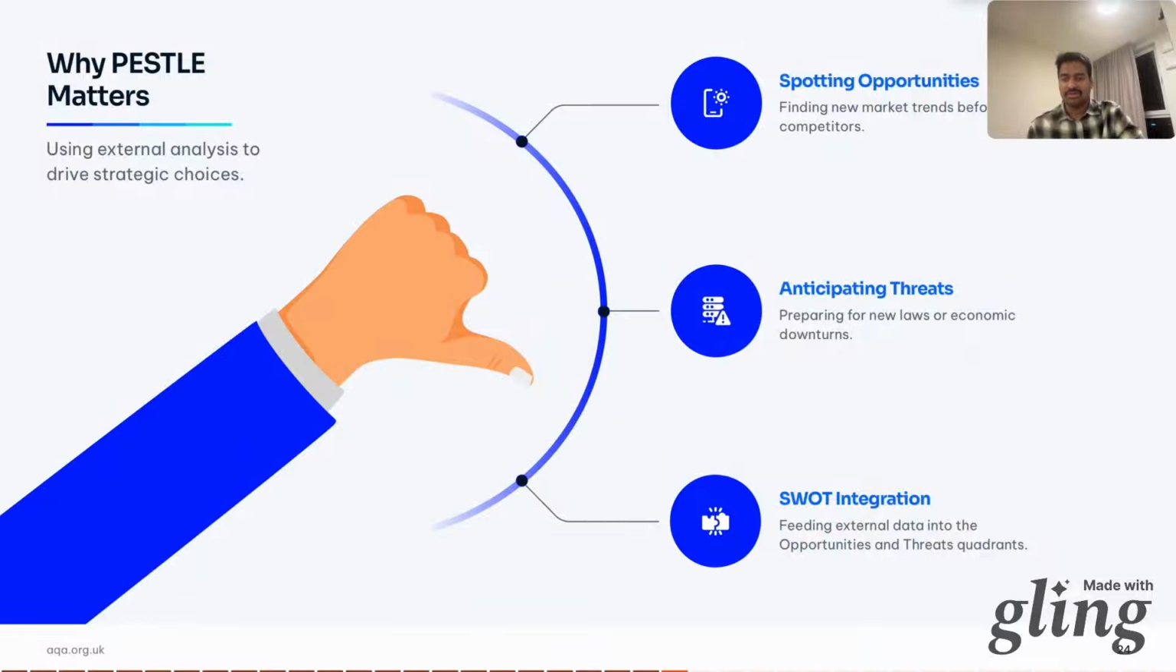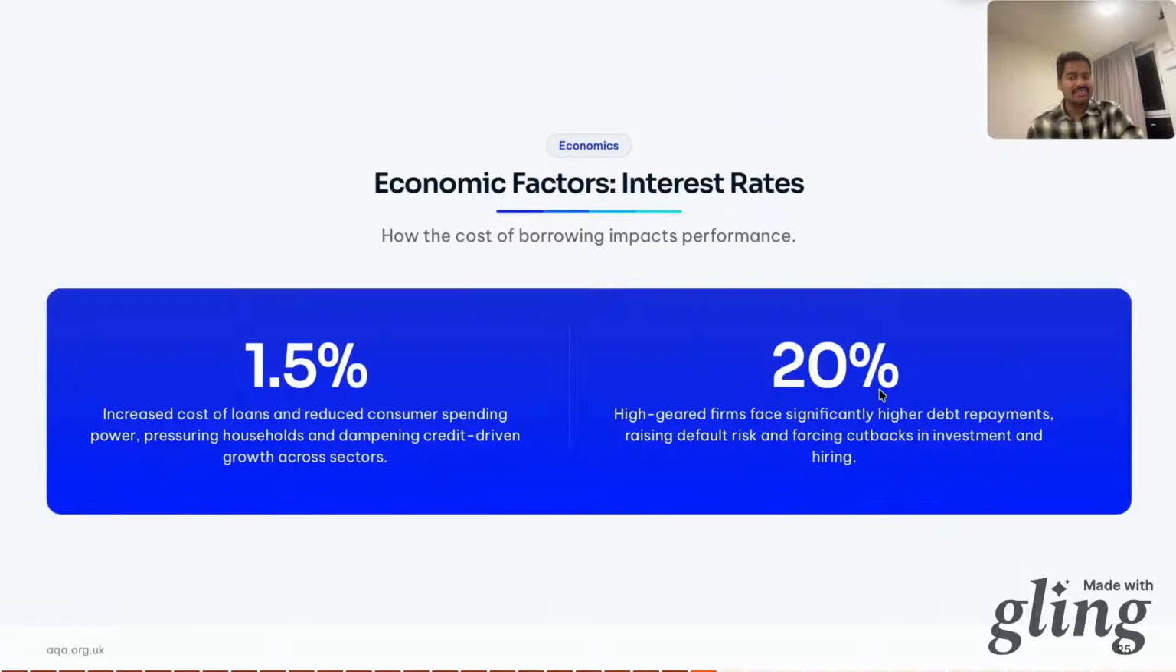And now let's take an example of interest rates. Here's how an economic factor hits a business. If the Bank of England raises interest rates to 1.5%, consumers with variable mortgages have less disposable income. They spend less on holidays, cars, and luxury goods. Highly geared businesses, for example those with lots of debt, face higher interest payments. Their profits get squeezed and they might cut investment or hiring. That's a classic threat.